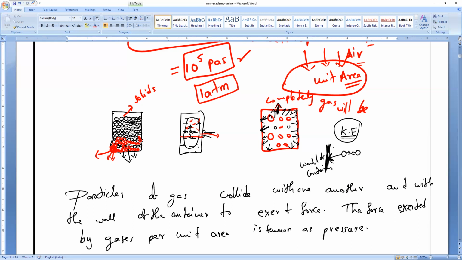pressure. Okay. So our atmospheric pressure, the air which is present in our surroundings, how much pressure will it exert? Yes, please, how much pressure? 10 power 5 Pascals. Understand? So please write it quickly now. Okay, everybody understood?